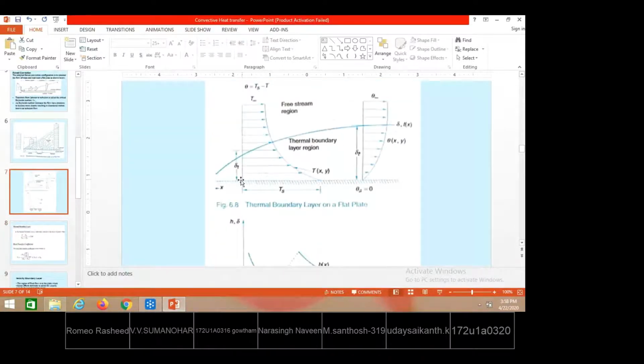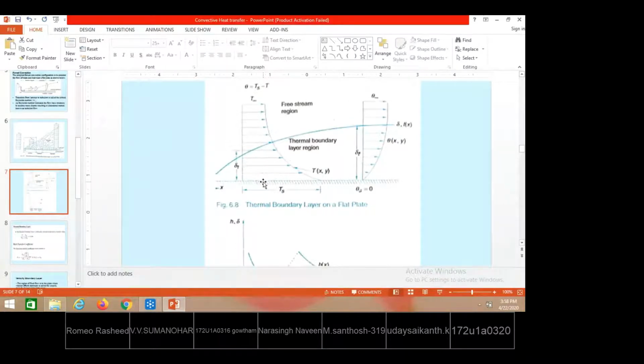So here, the very first layer, after sticking to the solid surface, will attain the same temperature as that of the solid. From there onwards the temperature gradually decreases. After this there will not be any heat transfer. Above the thermal boundary layer there will not be any heat transfer.